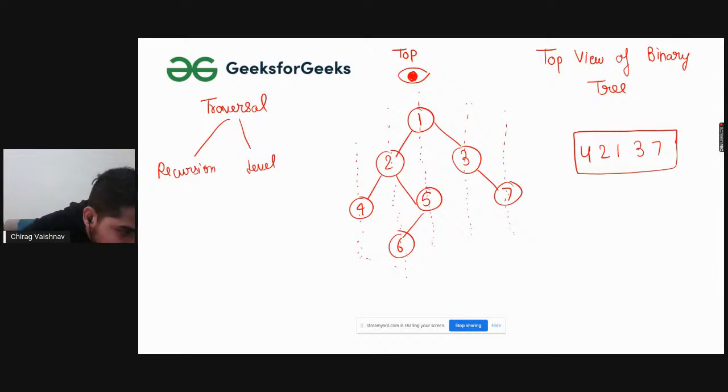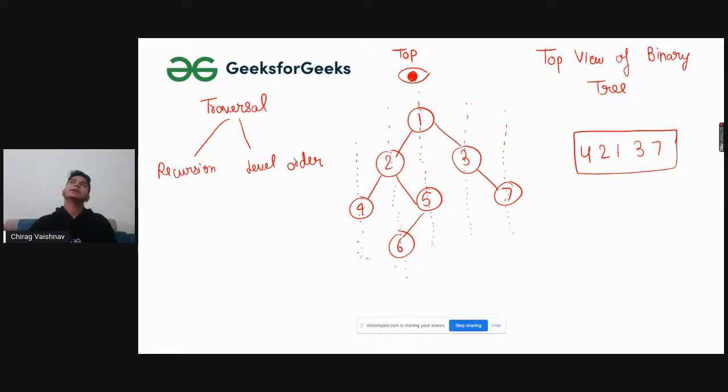Shivam is saying to use horizontal distance, so we will be moving with level order. In this case, we will not be moving further with recursion. Why? Because